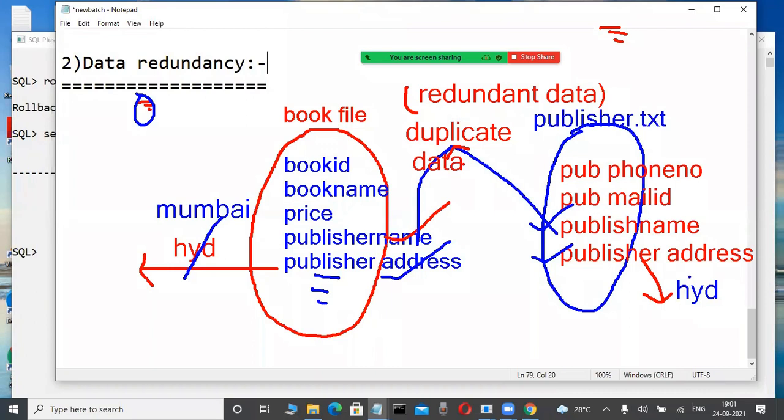Otherwise, still Hyderabad only available. Can anybody tell me: whenever we are modifying the data in one file, where are those modifications affected? Another file, otherwise never affected. Very good. This is the flat file approach.